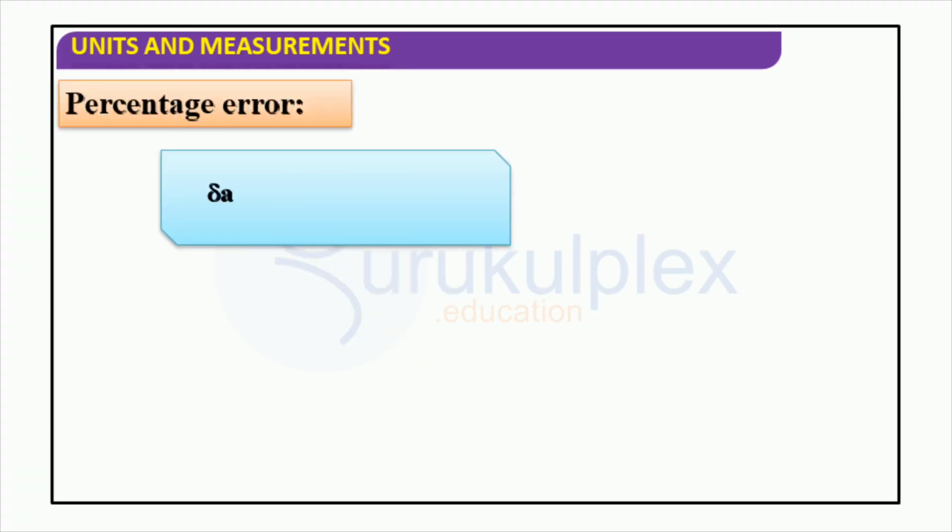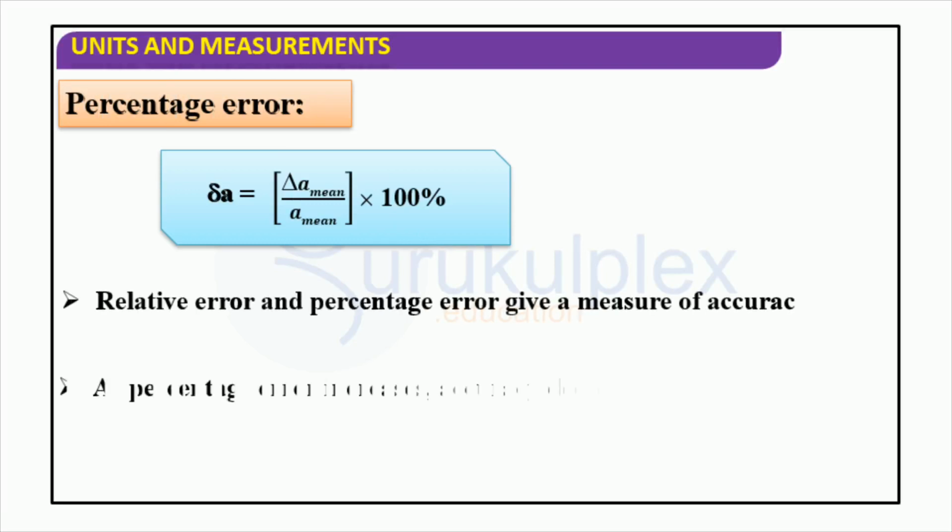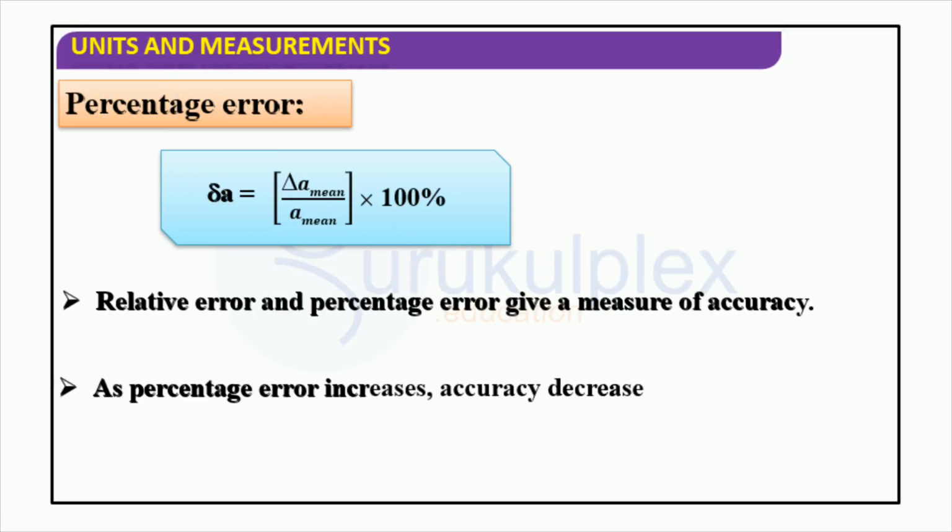Percentage error is a metric that measures the difference between expected and actual results, expressed as a fraction of the expected value. A lower percentage error implies a more accurate result, while a higher percentage error suggests that the results were inaccurate. As the percentage error increases, accuracy decreases.